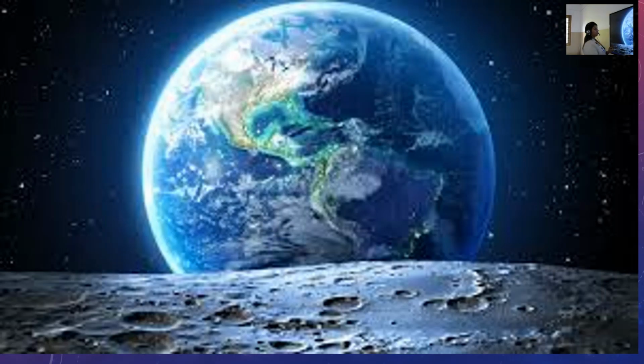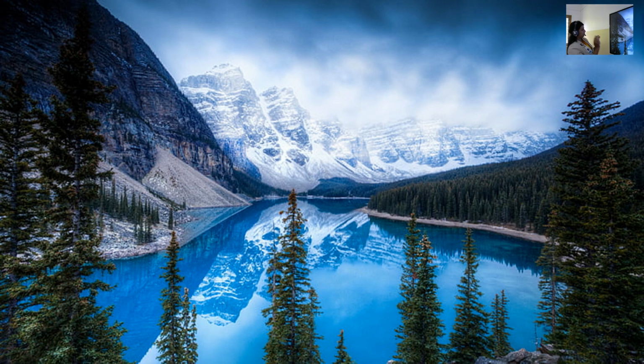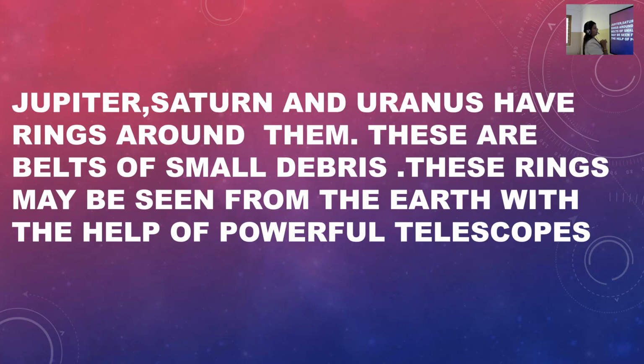Okay, this is the image. I think it's a little bit not clear, no? Okay, next time I'll show you a better image. This is also an example image of the blue planet.